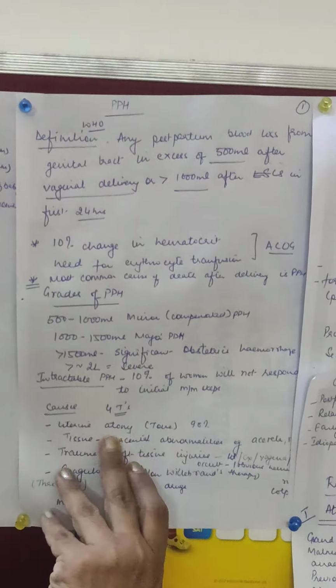Then second T is tissue, meaning placenta. There can be abnormalities with the placenta. After the delivery, there should be delivery of the placenta, but the placenta is adhered. It is not separating well, so it is not allowing the sinuses to retract. There are uterine sinuses. Sinuses are the blood vessels here in this layer of myometrium. They are not able to retract because some structure is lying in the uterus. Placenta is not coming out. It is not expelling out. It is adherent, so it does not allow the bleeding to stop. So tissue, or placental abnormalities, is again a factor of PPH.